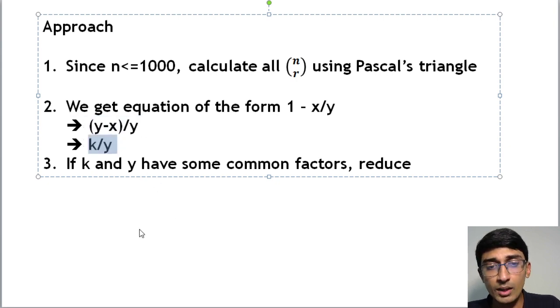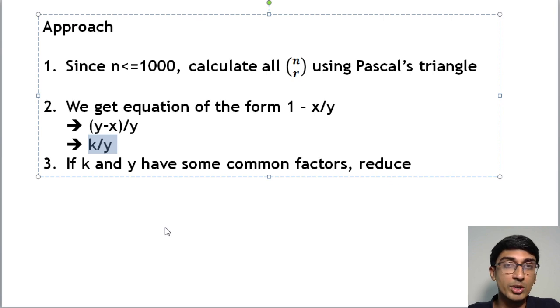Okay, and all of this, by the way, because the number can be really big, is all modulo 10 raised to 9 plus 7. So again, you have to use modular arithmetic, which we've discussed before, but basically any addition has to happen with modulo. So I'm just substituting y minus x by k by y.